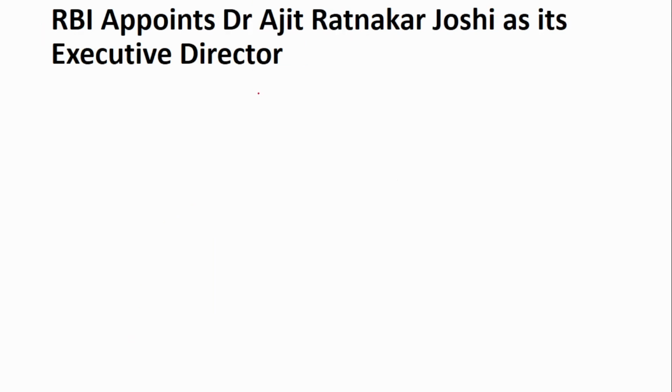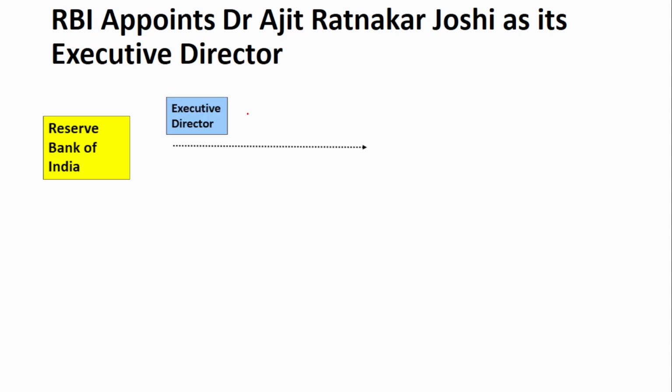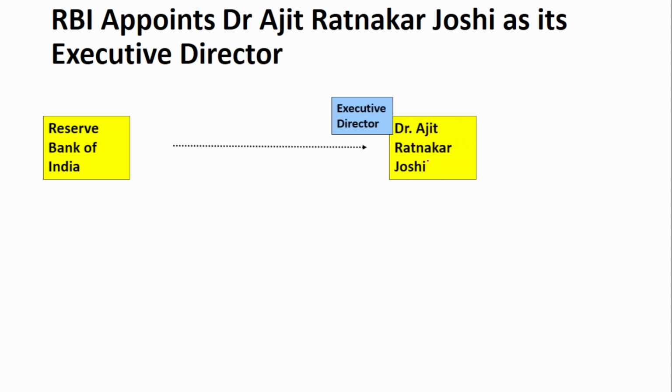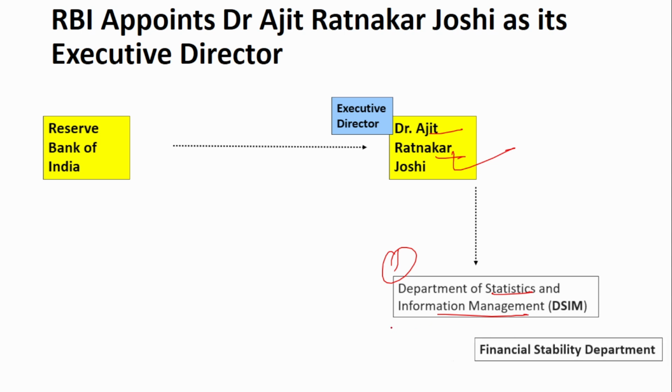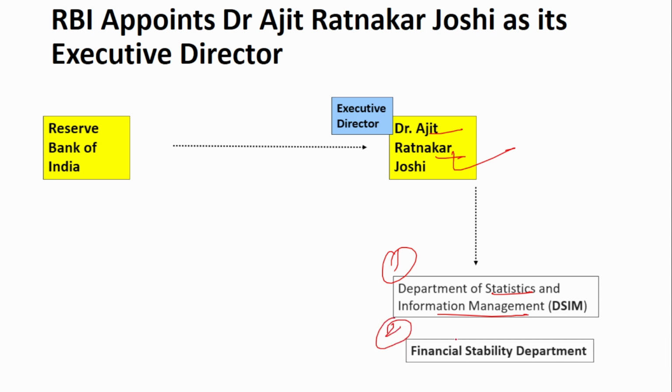Next is about an appointment. So, Reserve Bank of India has appointed a new executive director and his name is Dr. Ajit Ratnakumar Joshi. Remember the new executive director name? It is Ajit Ratnakumar Joshi, and he will now be overseeing two departments. First is the Department of Statistics and Information Management. The second department is the Financial Stability Department.